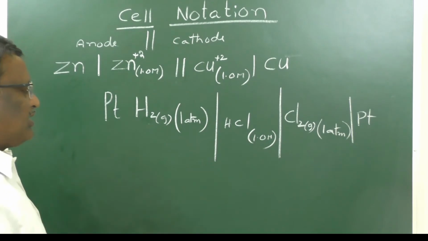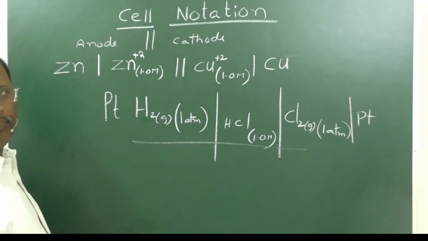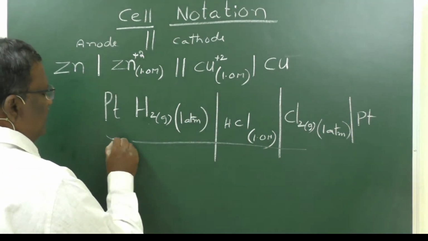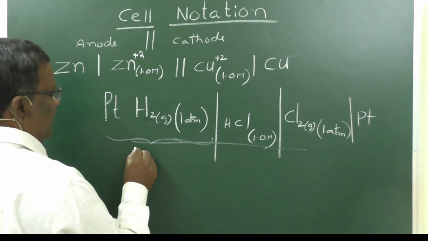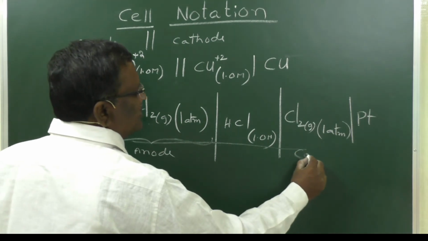So, such cells are represented like this. Here the left hand side is the anode, and the right hand side is the cathode.